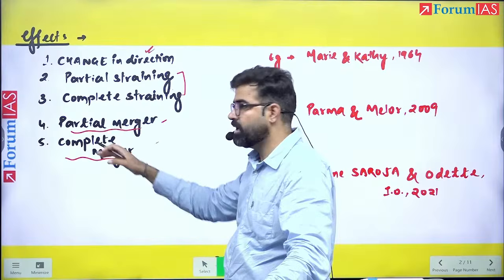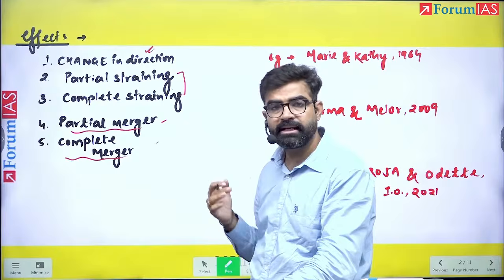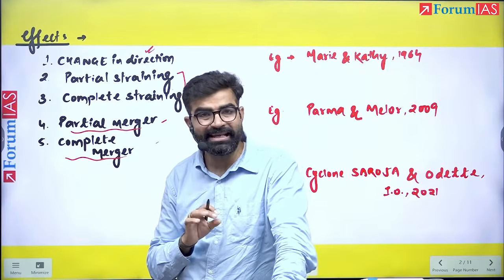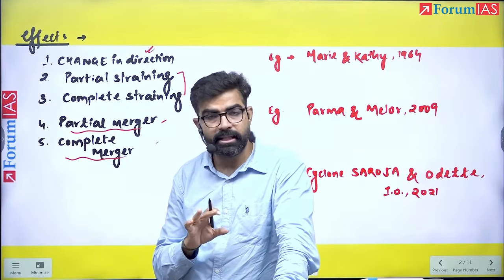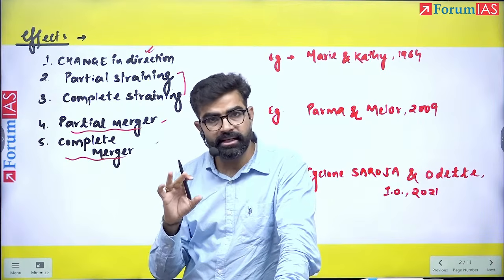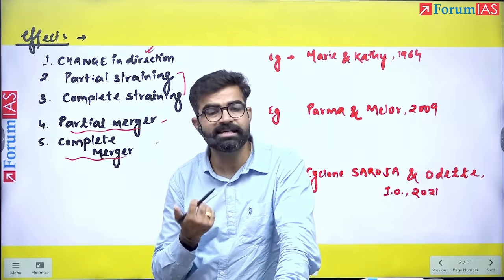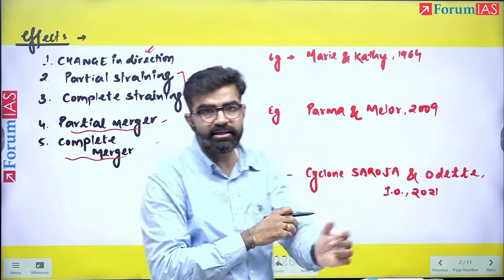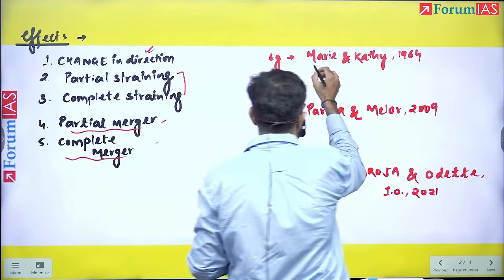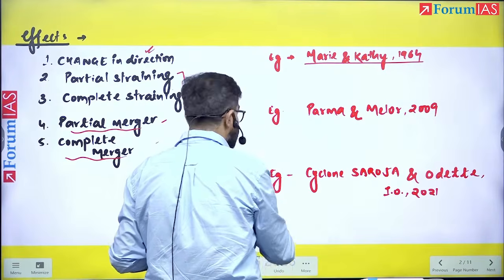After explaining these 5 effects, now we will give the statement that the Fujiwara effect can change the intensity, the rainfall patterns, and the paths of the cyclones, as well as affect the landfall patterns of the cyclone. One by one, we will understand with the help of examples, right? So this is the old example of cyclones Mary and Kathy of 1964.